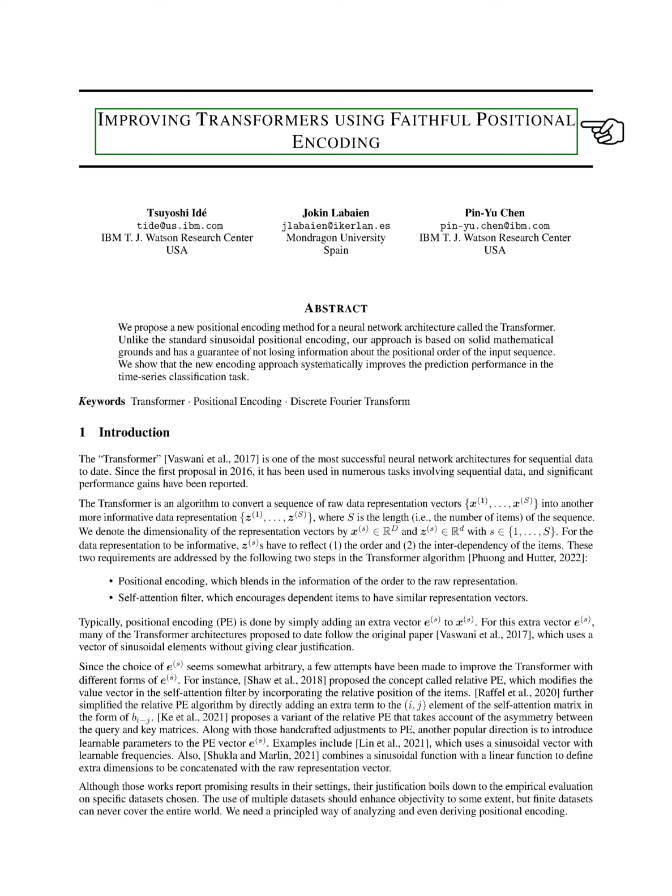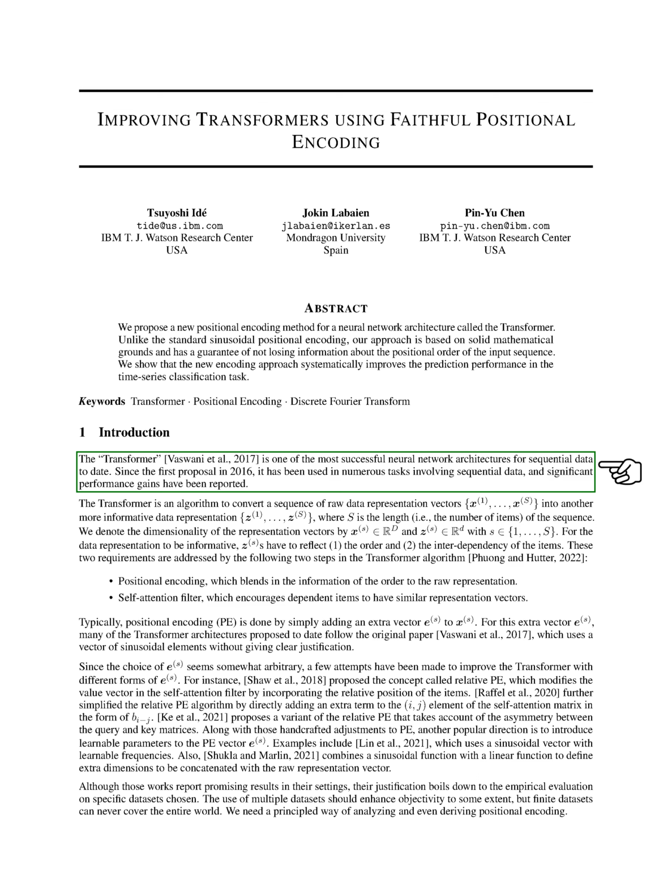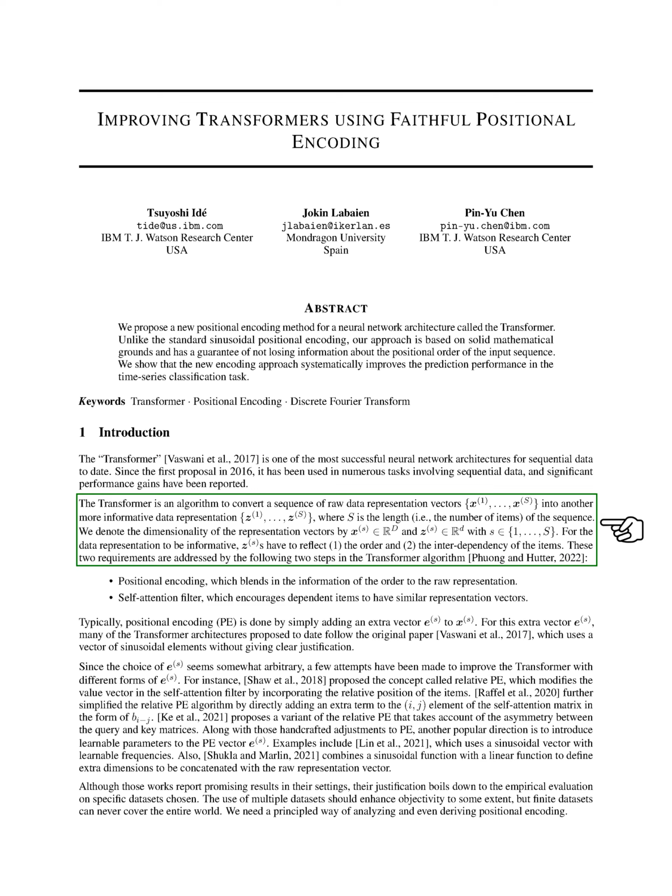Section: Introduction. In this section, we will discuss the transformer, which is a widely used neural network architecture for processing sequential data. The transformer takes a sequence of raw data vectors and converts them into a more informative representation. This new representation needs to capture both the order of the items in the sequence and the relationships between them.